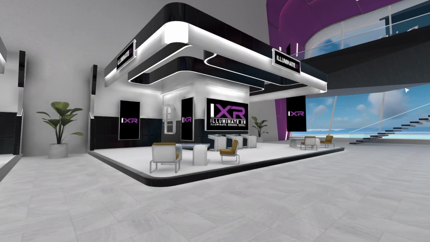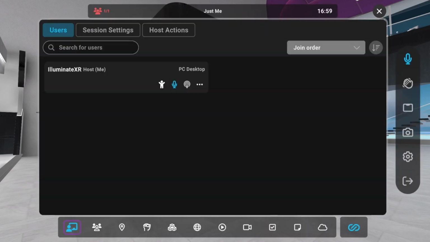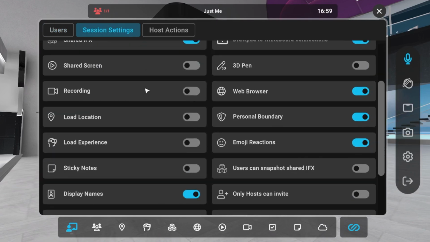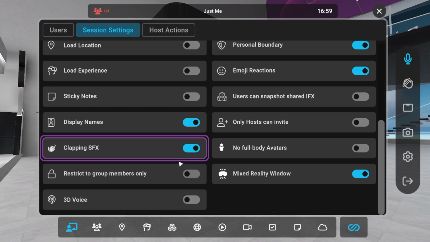If you want to turn off the sound effect that plays when users are clapping, open up your menu and go to the Host Controls tab. Then go to Session Settings, scroll down, and toggle off Clapping SFX. Users will still be able to trigger the clapping emojis over their heads, but these will now be silent.